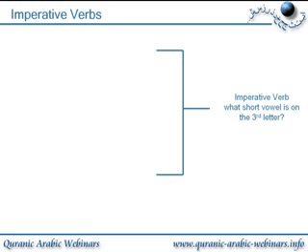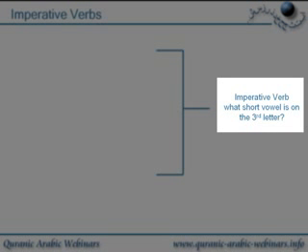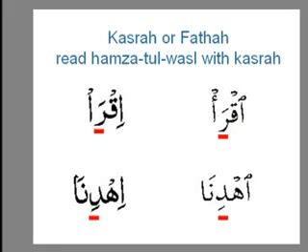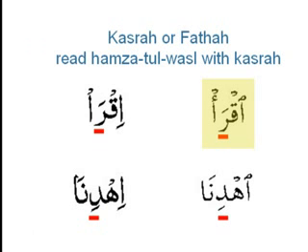Now they have a certain structure in grammar, but all we need to know, for those of you who are doing grammar, because really this applies to people who know a bit of grammar, is that with the imperative verb, you're going to ask a question: what short vowel is on the third letter in the imperative verb? Now the imperative verbs take a certain form, and generally they'll start with the Hamza-tul-Wasl, and that's why we're covering it here. So we'll look at a verb. The top one here is Uthmani, and on the left are the Majidi versions.